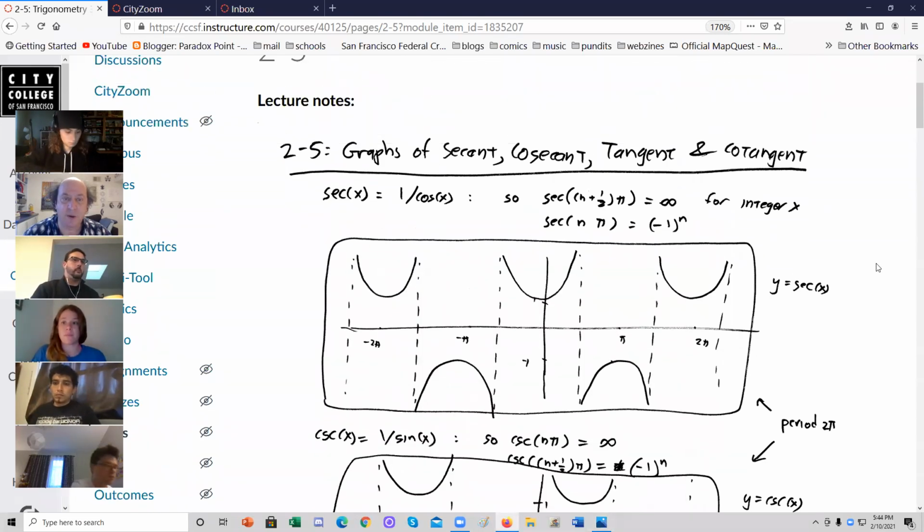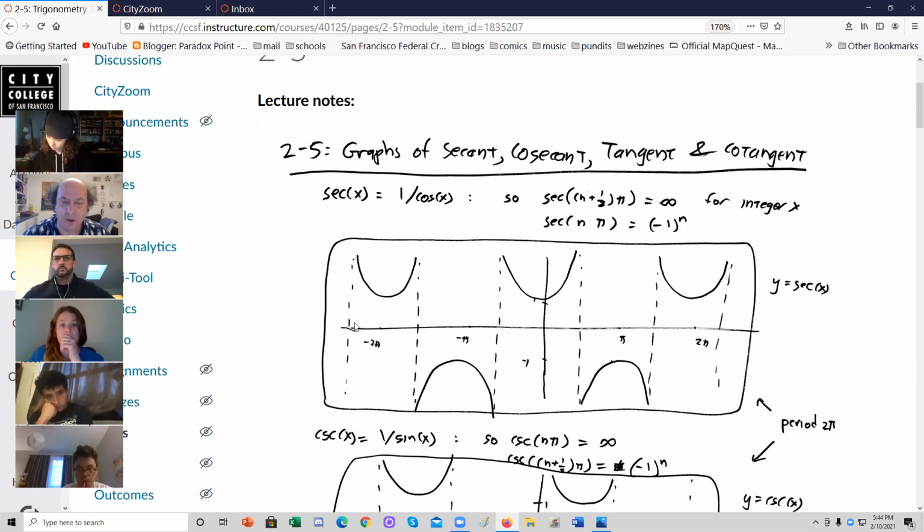All right, for today, we're going to do graphs of tangent, cosecant, secant, and cotangent. Now, the secant is the reciprocal of the cosine, and the cosecant is the reciprocal of the sine. So whenever cosine is 0, which is at integer and a half times pi, then secant is infinity. Whenever cosine is plus or minus 1, at integer times pi, secant is plus or minus 1. So here's a graph of it.